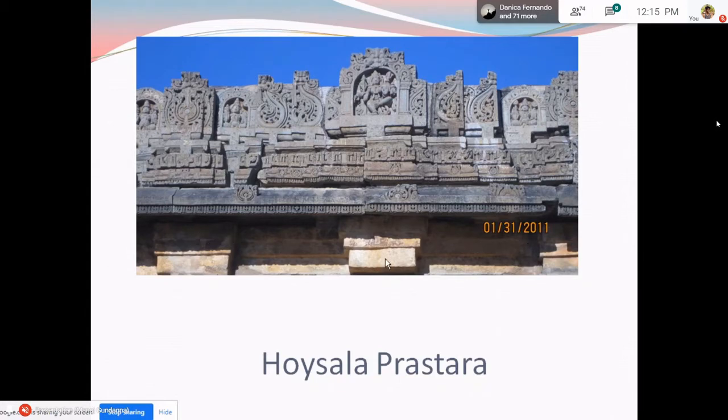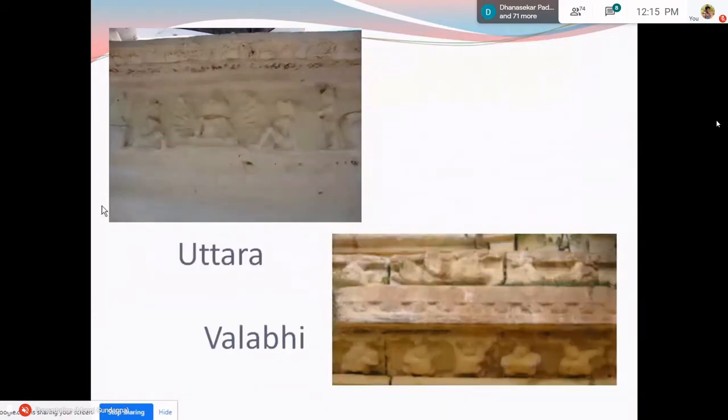See here, this is the Uttara part. You have the Valabhi underneath. See, Kapota is a little different in form when compared to the early Dravida style or the other Dravida forms. And above this, you have what is called the Vajana. So these are the Uttara and Valabhi. See here, you can see an episode carved on the Uttara.